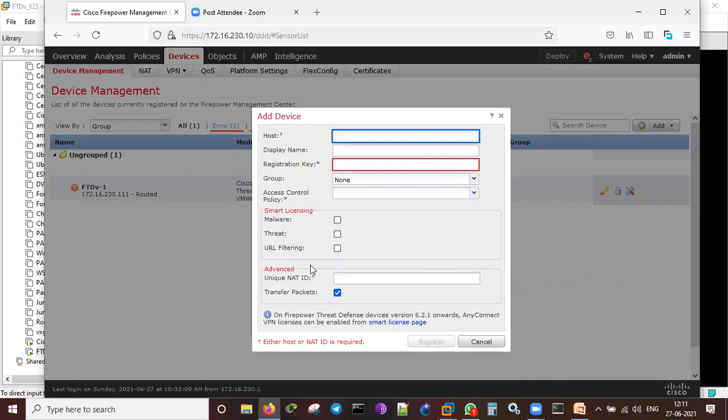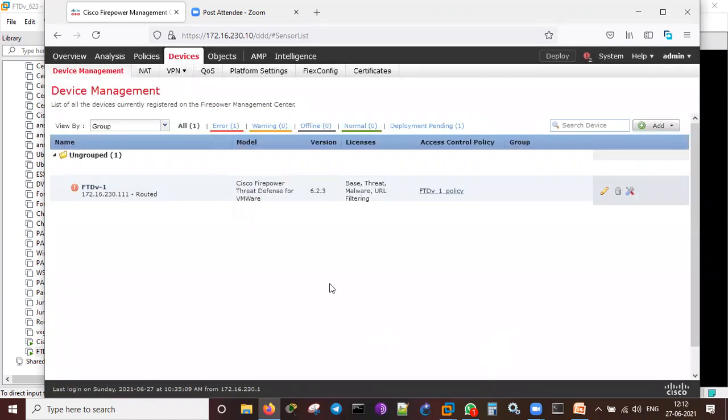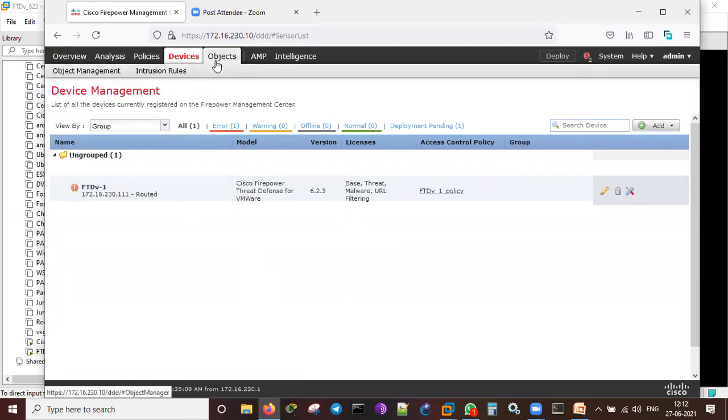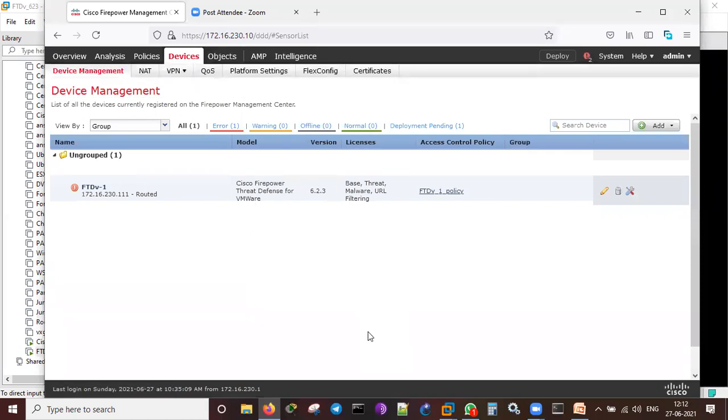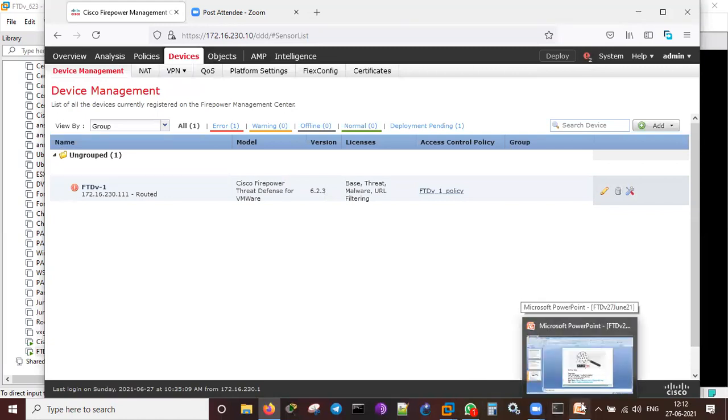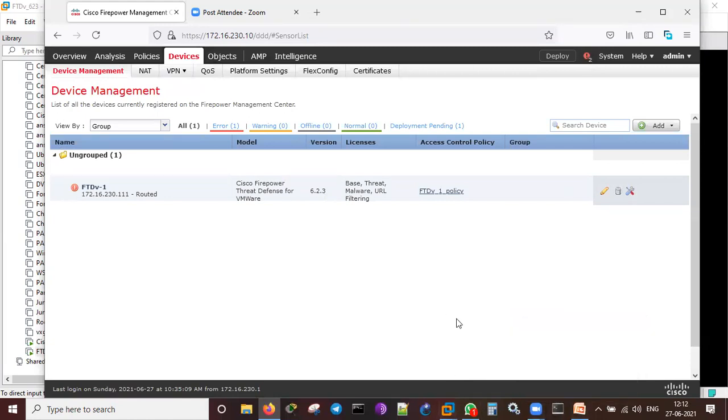And the group, if you'd like to activate in a group, you can do that. Access control, and you can activate licensing, smart licensing, over here. I activated the 90-day smart licensing here, so I can do it with this one. Once you fill up all these things, you can click register. It takes at least 5 to 10 minutes to get running. So this is about the admin user preferences. We can configure many things on this. I just need to go to objects as well, so I can create all these things. I have shown you a couple of things, and if you have any questions, you can ask me on this platform.